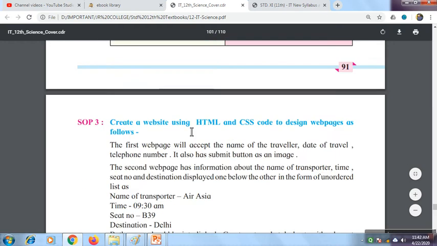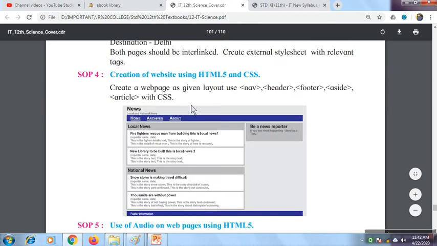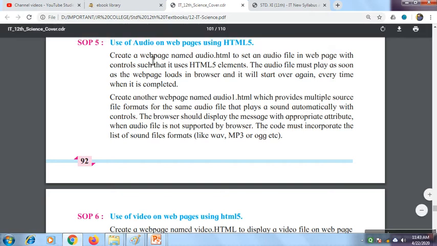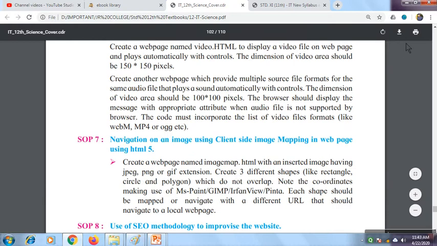SOP number 3, again with HTML and CSS. Then SOP number 4, HTML5 and CSS. You have to create a web page as per the HTML5 layout, using header section, footer section, nav tags, etc. Then one practical, SOP 5, is on audio on web pages. You'll be learning how to insert audio in your web page. Then SOP 6 is about inserting video in the web page.